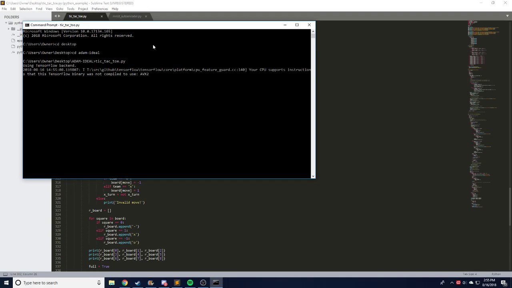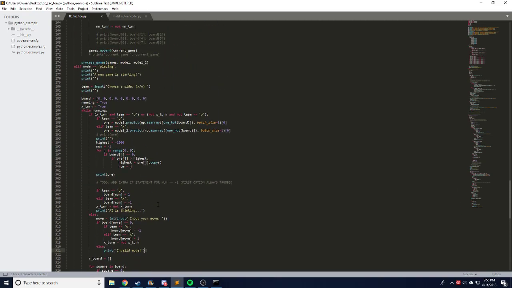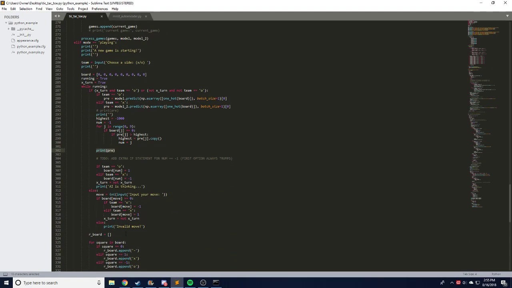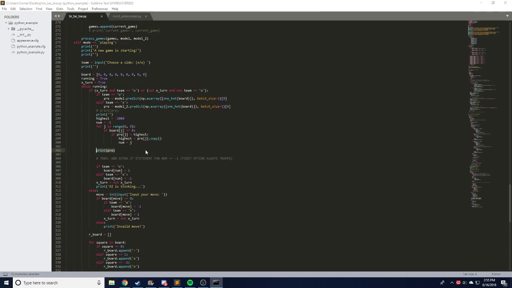So if we run it in playing mode and I play a 0, that's weird. It didn't print my prediction here, so I'm sorry about this. I may even just skip ahead in a bit if this is taking too long. Oh, I see. Okay, so it didn't print my prediction here. Interesting. It said AI is thinking. Why would it not just print the prediction? Interesting.